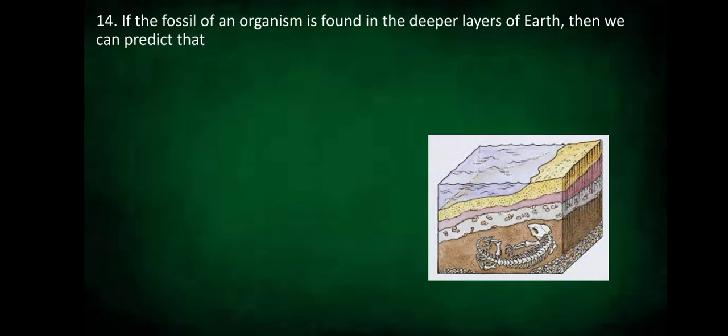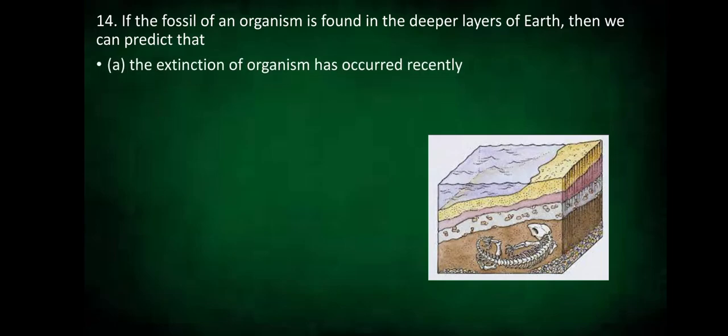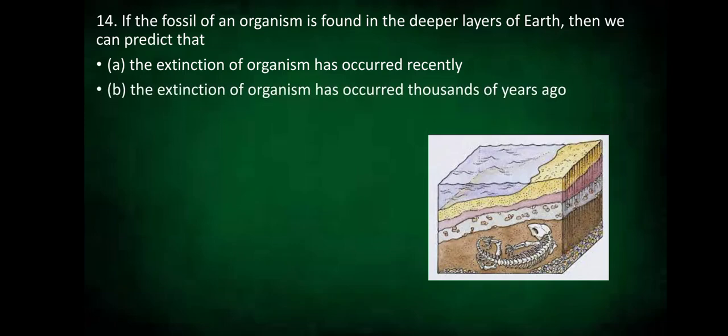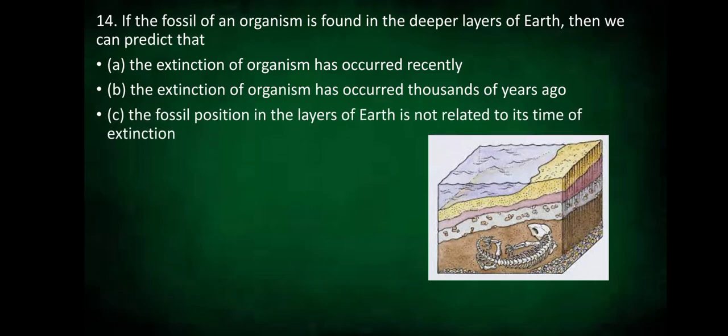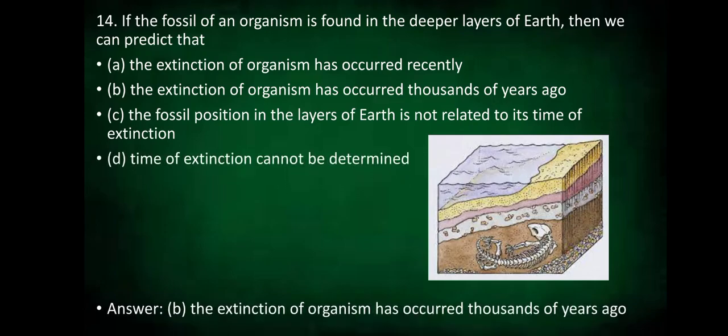Our 14th question. If the fossil of an organism is found in the deeper layers of the earth, then we can predict that the extinction of the organism has occurred recently, the extinction of the organism has occurred thousands of years ago, the fossil position in the layers of the earth is not related to its time of extinction, or the time of extinction cannot be determined. Yes, the answer is the extinction of the organism has occurred thousands of years ago.